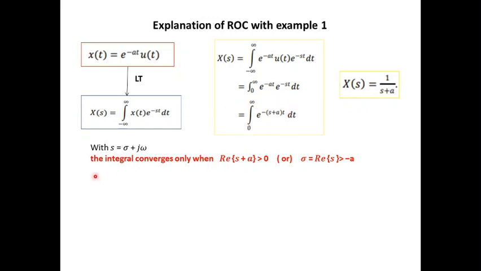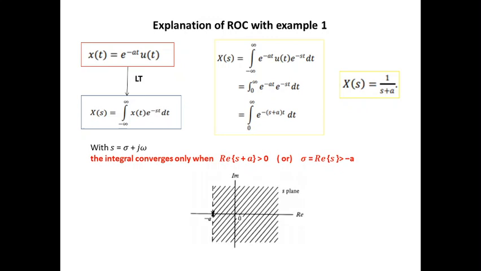Hence, we can conclude that the integral converges only when the real part of s plus a is greater than 0. Why do we talk about the real part? s itself is a complex number; it contains sigma and j omega, and we are bothered only about the real part. So real part of s plus a greater than 0 can be written as sigma, the real part of s, greater than minus a. This can be represented as the ROC over here.